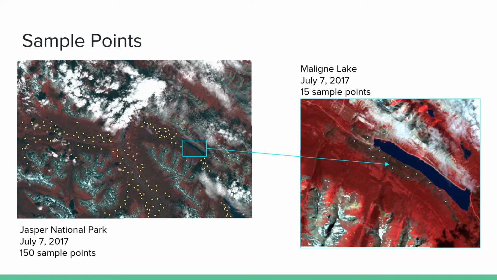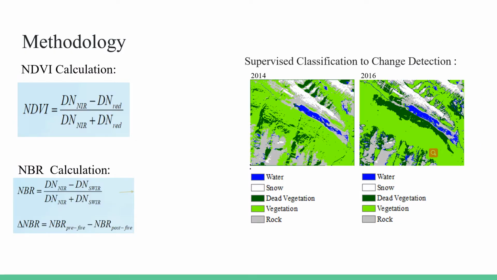To calculate the pixel value, we randomly selected 150 sample points in the Jasper National Park and 15 sample points in the Malin Lake. To minimize the cloud effect in Jasper National Park for all images, the sample points may not be evenly distributed in that area. As you can see in the left image, there are some areas that do not have sample points. It's because cloud covers some of the areas in different years.